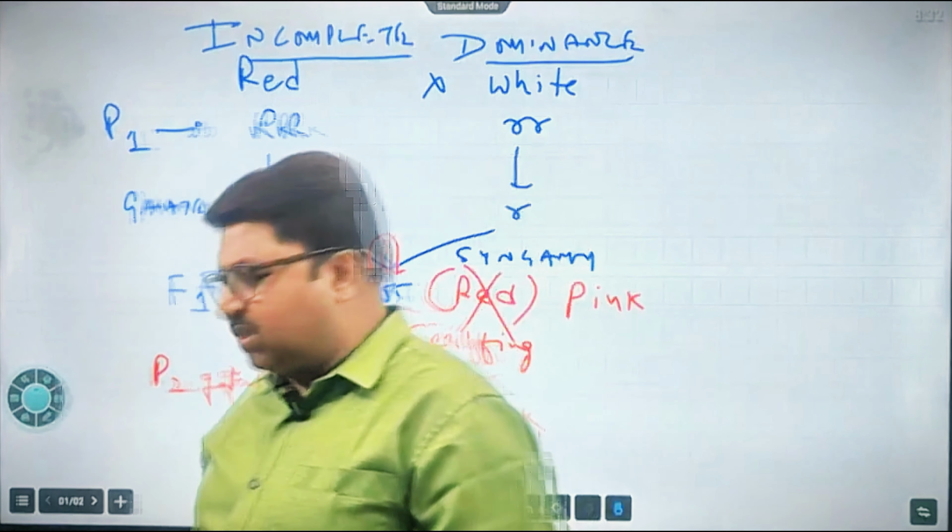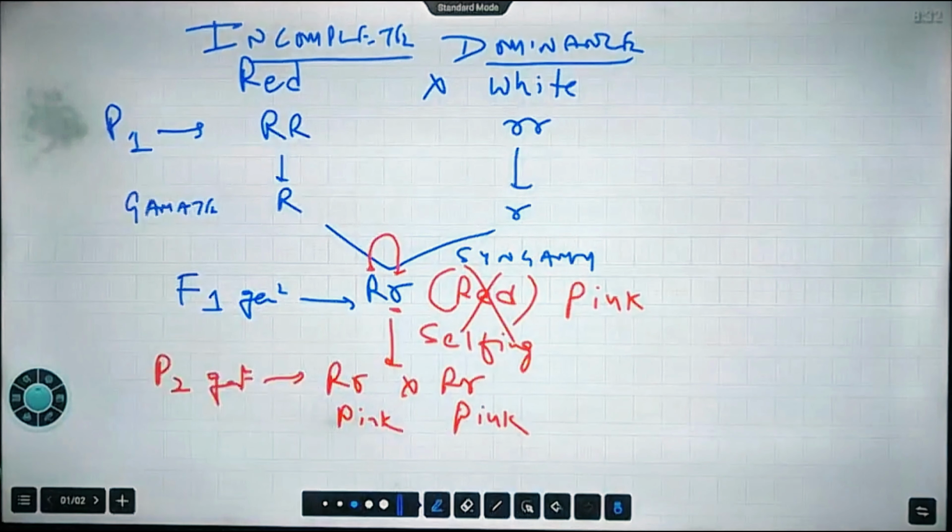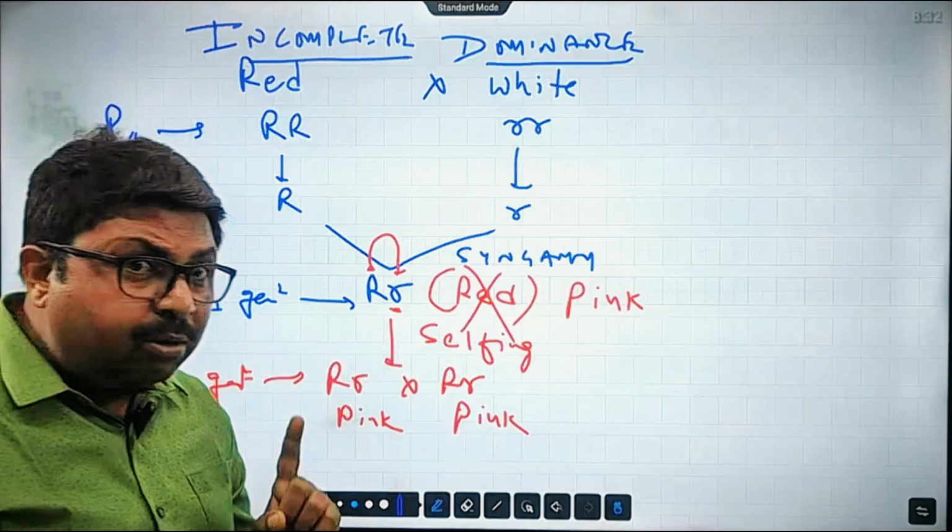Okay. So this is about incomplete dominance. Ayushi, tell me one example of an animal we have talked about. Under incomplete dominance, we talked about the Andalusian fowl. The Andalusian fowl is a bird, and its feather color was dominantly black, and the recessive character was white. So we defined it by capital B and small b. When we made a cross, we found the F1 generation has capital B, small b.